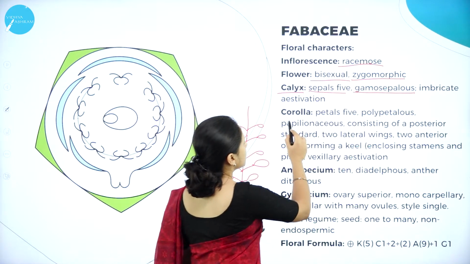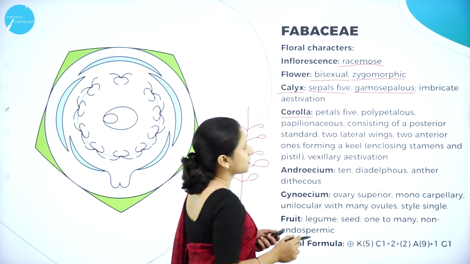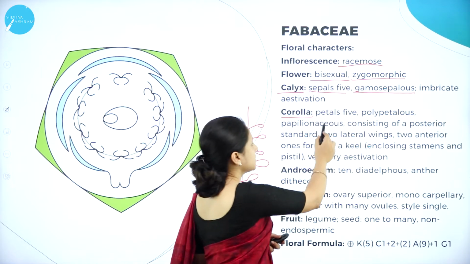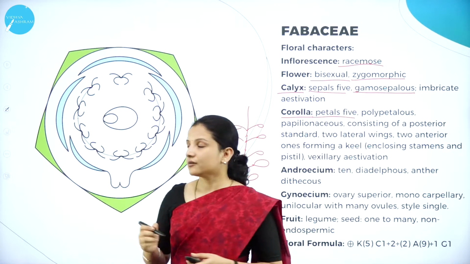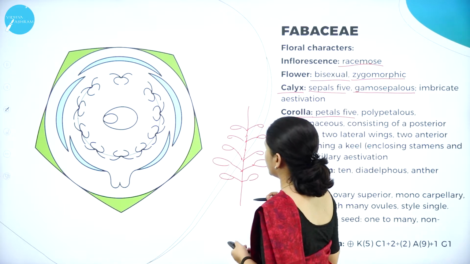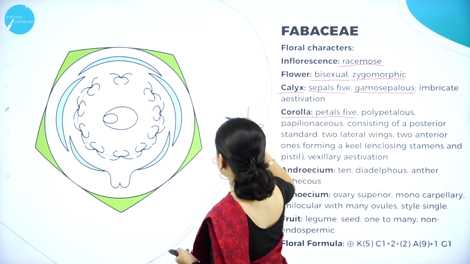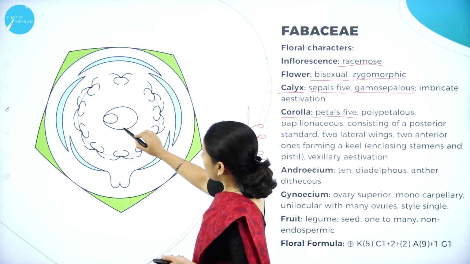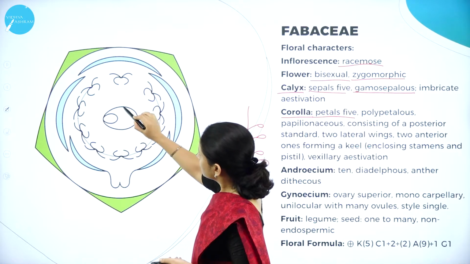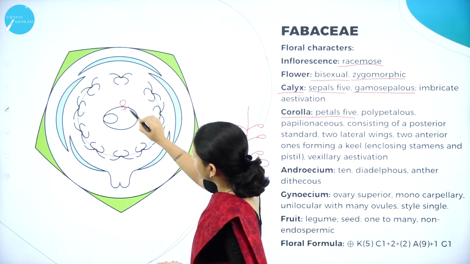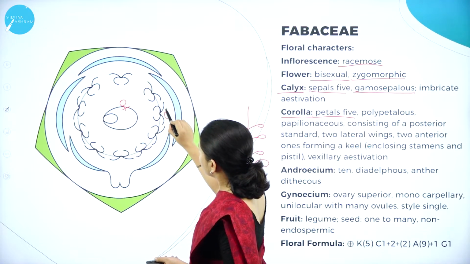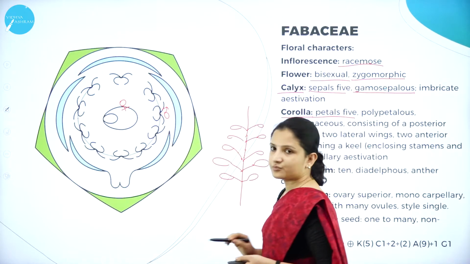And also, moving on to the corolla also, petals are 5. So, let's talk about the sepal first. The flower is bisexual, right? So, the female reproductive part is also present. The male reproductive part is also drawn here because it is bisexual.